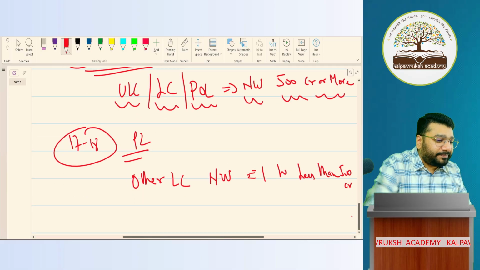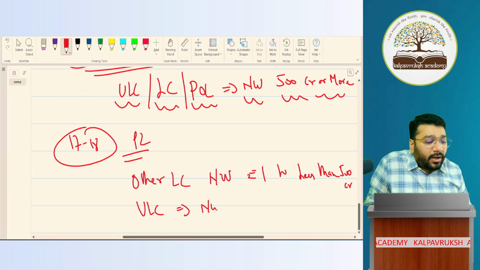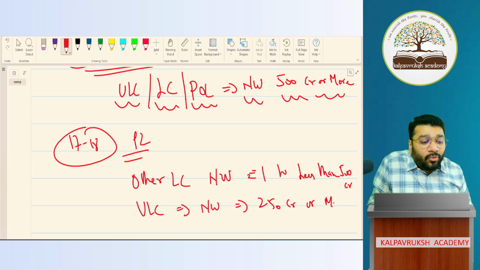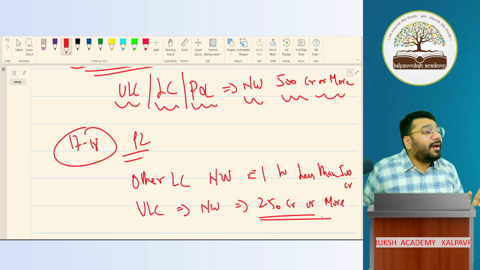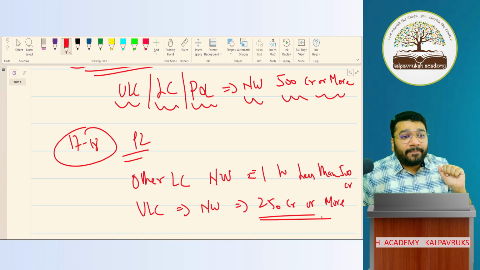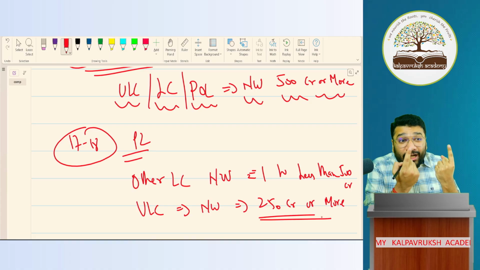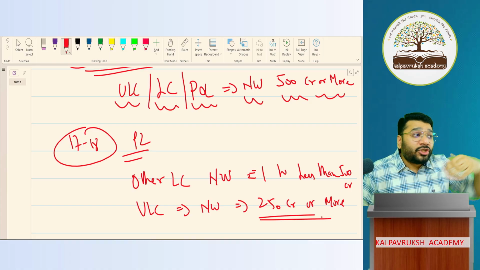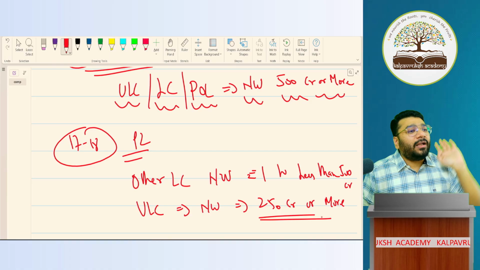Then what happened? Unlisted companies whose net worth was 250 crores or more are coming under Ind-AS. Who is not covered? Unlisted companies from 1 rupee to less than 250 crores are not coming under Ind-AS. So where will they go to? They'll go to accounting standards. Got it? Not got it?